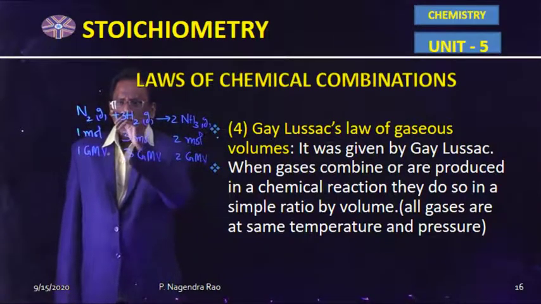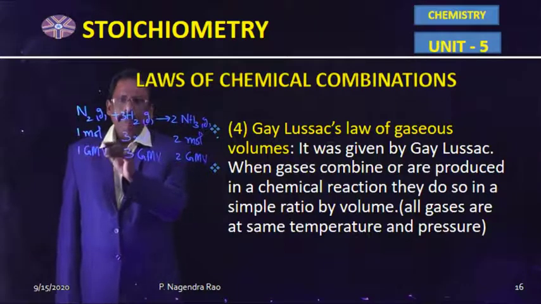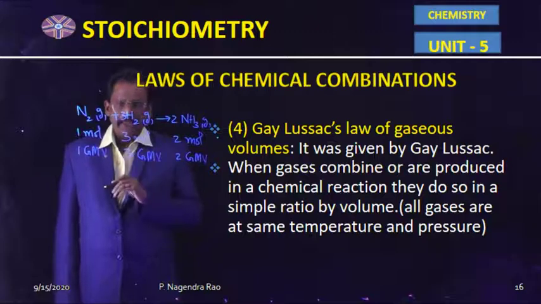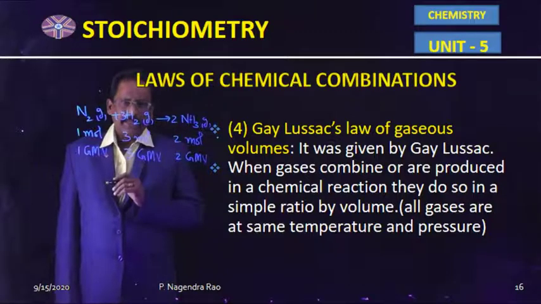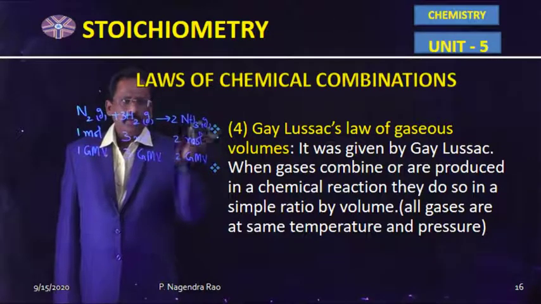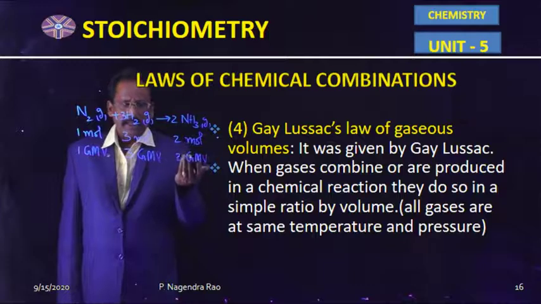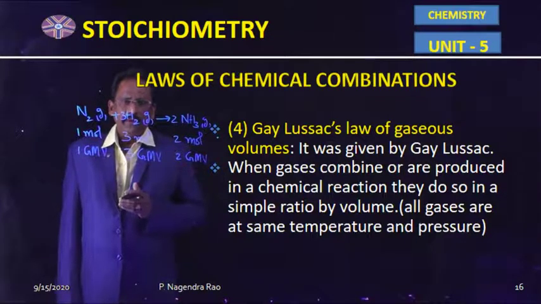So 1 mole of nitrogen gas is nothing but 1 gram molar volume of that gas, which at STP is equal to 22.4 liters. 3 moles of hydrogen gas is nothing but 3 gram molar volume. That means 3 into 22.4 liters. Similarly, 2 moles of ammonia gas is nothing but 2 gram molar volume. So 2 into 22.4 liters.